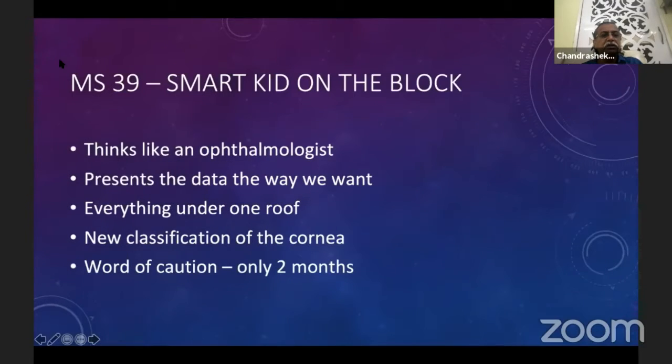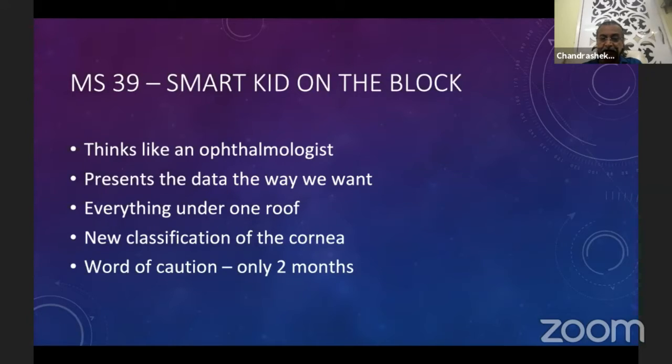MS39 is really a smart kid on the block. It thinks like an ophthalmologist and presents the data the way we want. Previously, with many machines, I used to think that I have to adjust to the technocrats' language and their way of looking at things. But MS39 is the other way around. It is helping me immensely in analyzing things. Everything is available under one roof, and most of the time on a single screen.